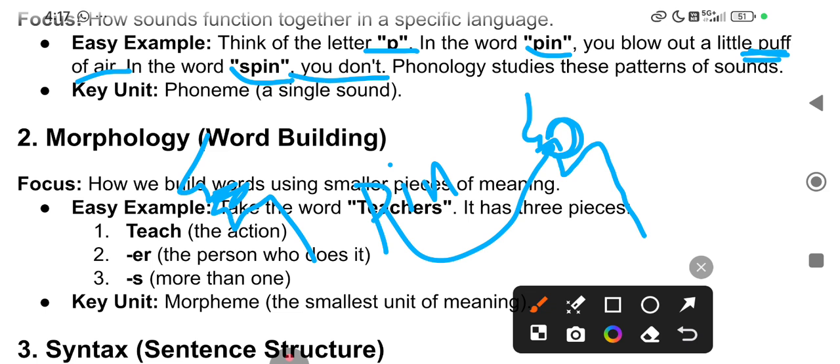So phonology studies these patterns of sounds, whose key unit is the phoneme, or single sound.